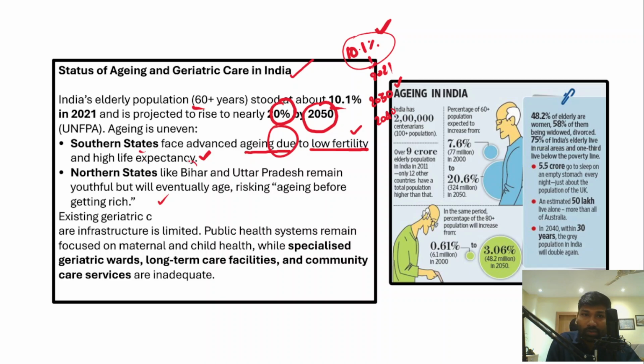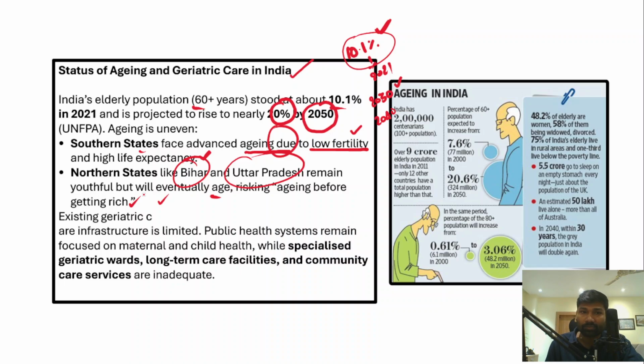But on the other hand, northern states like Bihar and Uttar Pradesh still remain youthful, right? But they will eventually age, risking aging before getting rich. Now understand that it is generally suggested that a state or a nation must be rich and developed before most of its population becomes older, so that the country can support the older or elderly population, right?